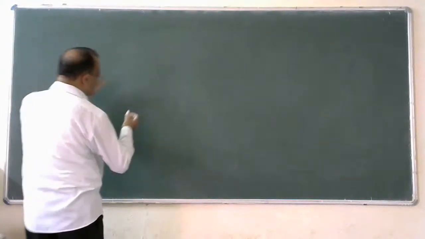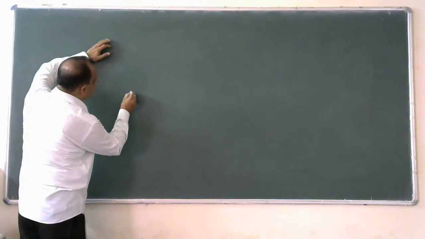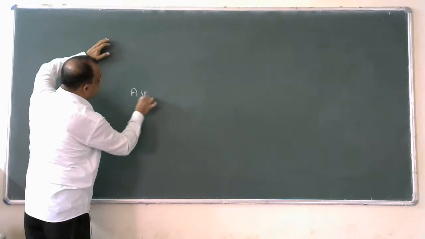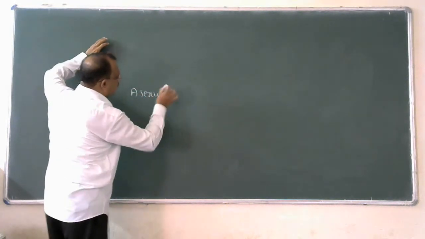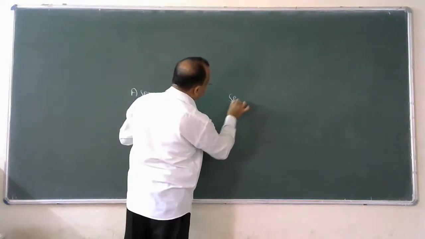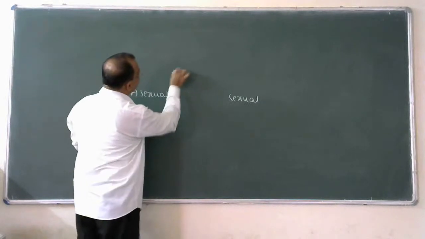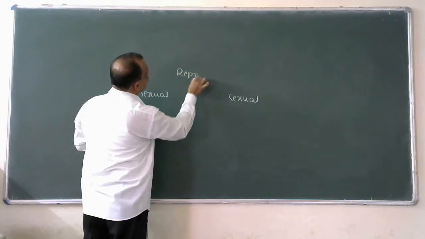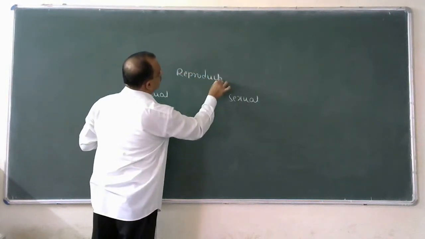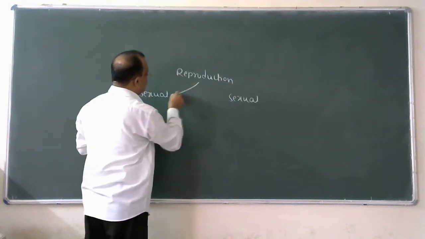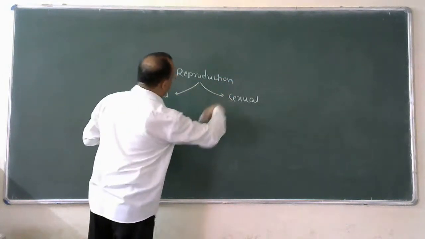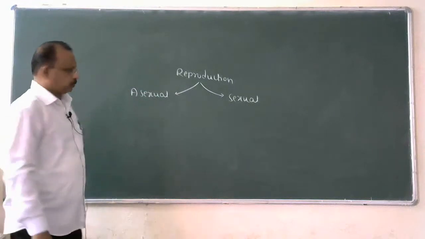Reproduction is broadly classified into two groups: asexual and sexual. Reproduction is of two types: asexual and sexual.